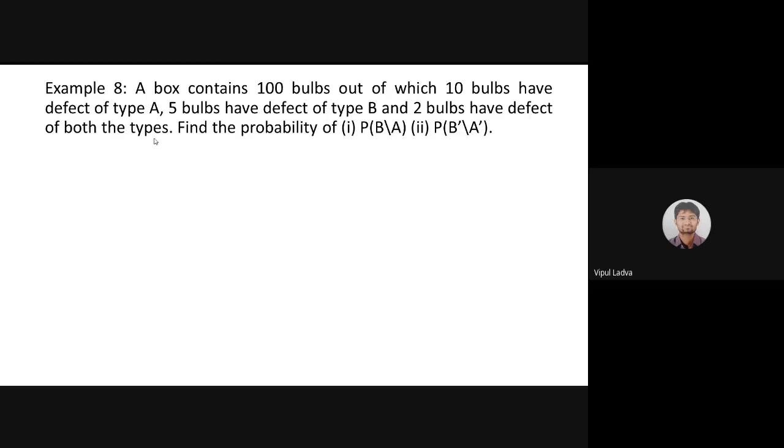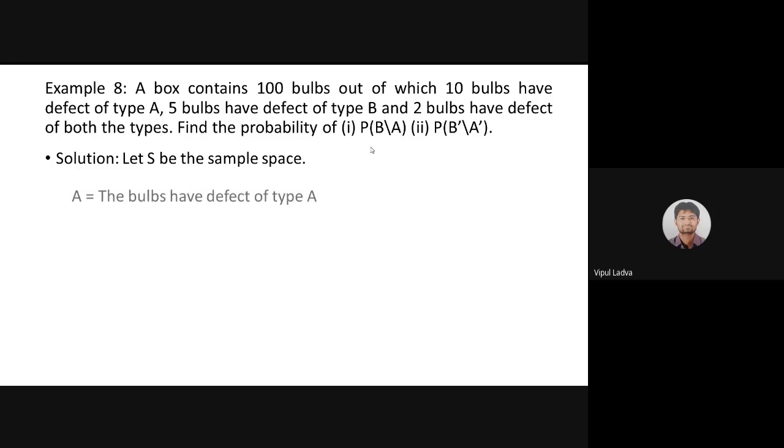In the earlier question, I had provided P of A, P of B, P of A intersection B directly in numbers. Now I am giving that information in wording. We are supposed to collect that data. We can easily identify P of A, P of B out of this. What we are supposed to find now is probability of B over A and B dash over A dash. Observe this notation is totally invalid. We should not be using denominator sign. It should be a vertical bar. So kindly ignore that.